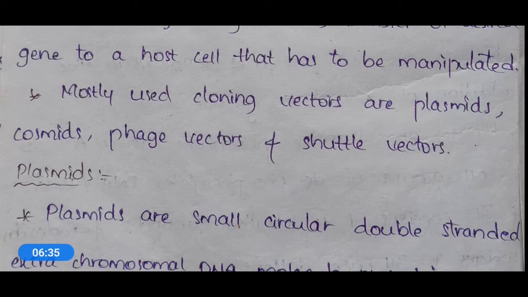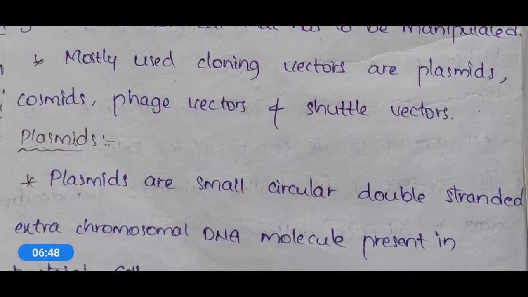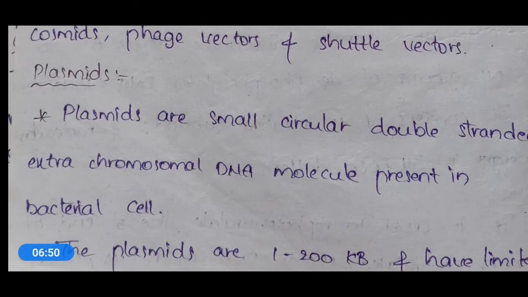These are also DNA molecules, and they are extracted from bacterial cells.